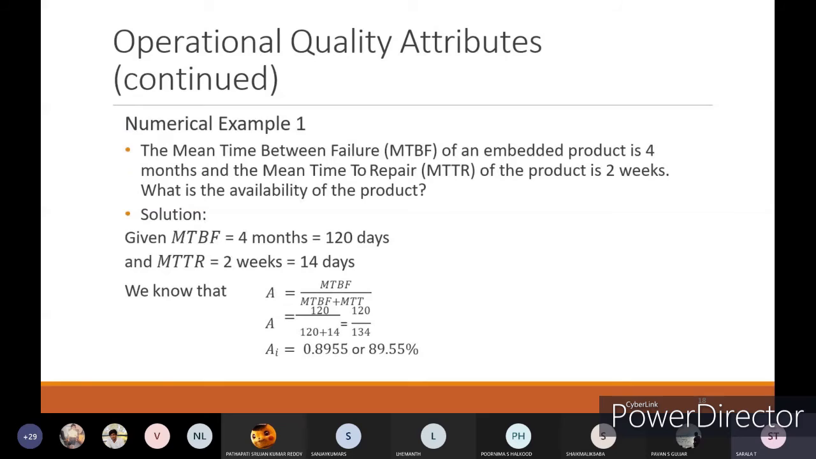For example, you can take that the mean time between failures, that is MTBF, of the embedded product is 4 months, and the mean time to repair, MTTR, of the product is 2 weeks. What is the availability of the product? You can consider 4 months as 120 days and 2 weeks as 14 days, and 120 divided by 120 plus 14 is equal to 120 by 134, totally 89.55 percent with respect to the availability